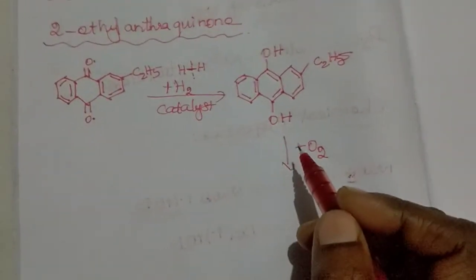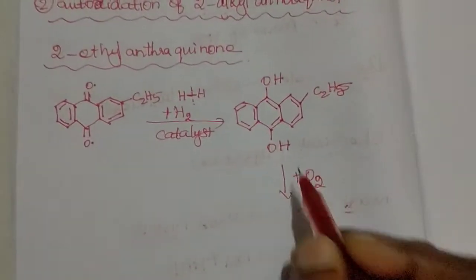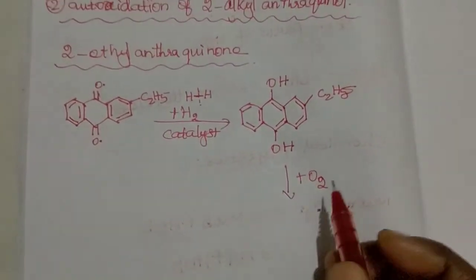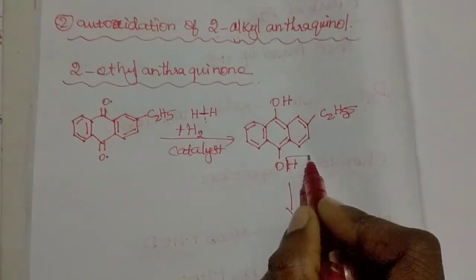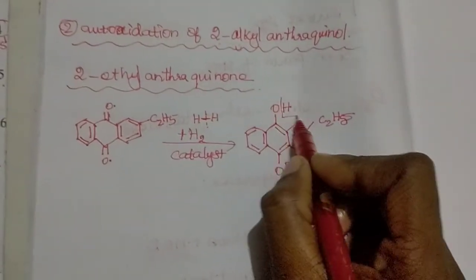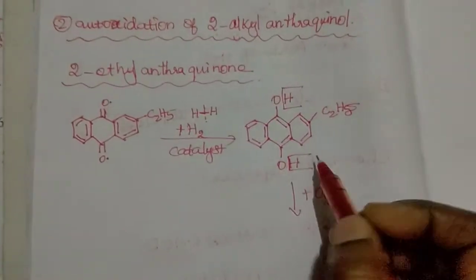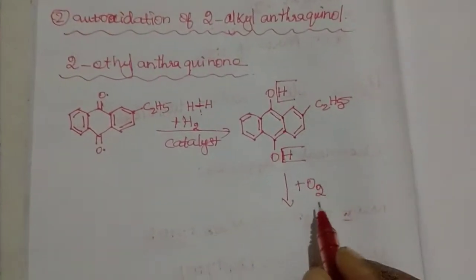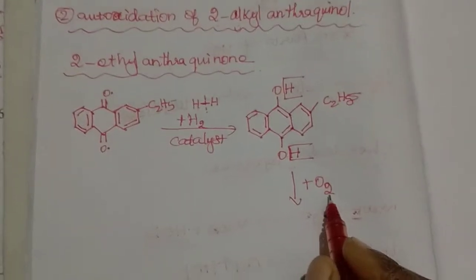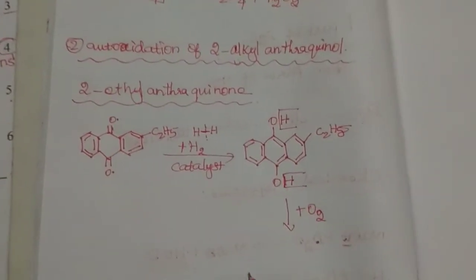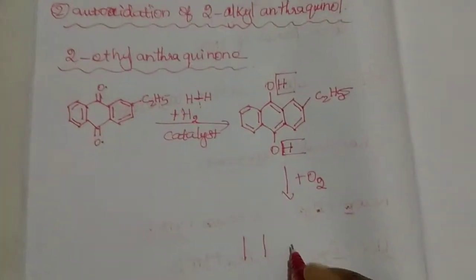The two hydrogens are removed from this 2-ethyl anthraquinol and combined with the oxygen. So the result of this reaction is